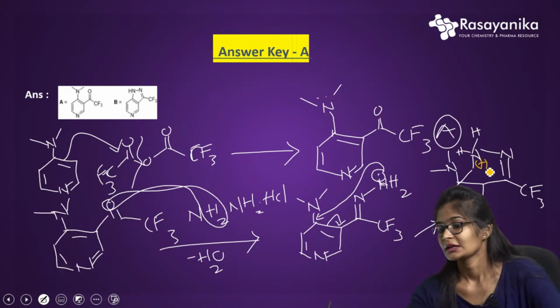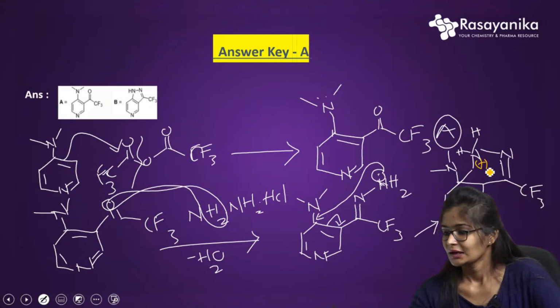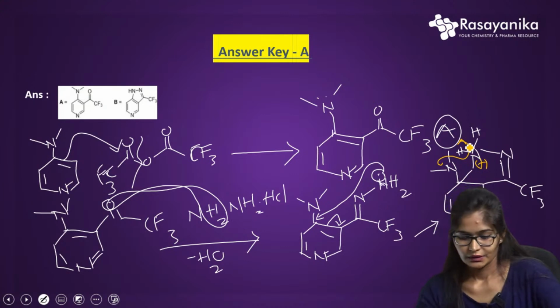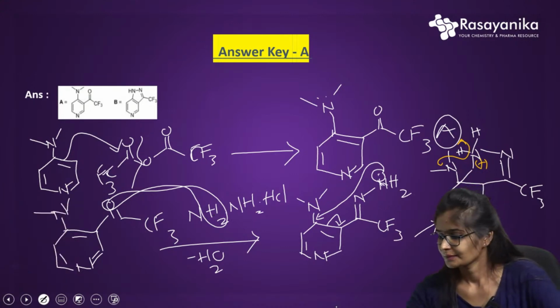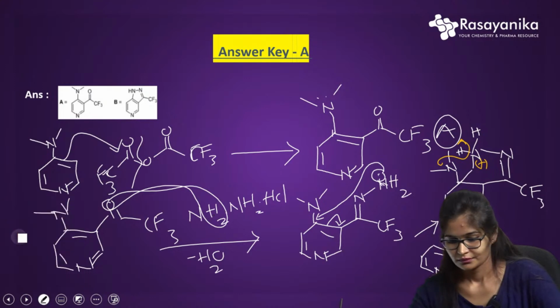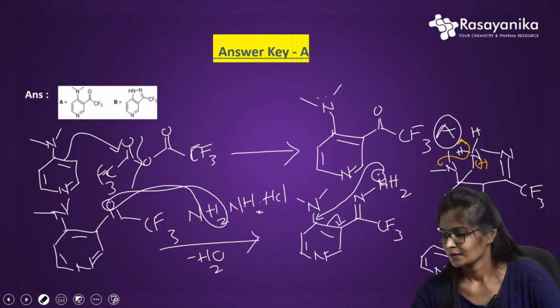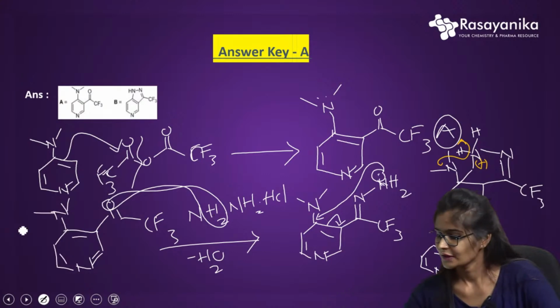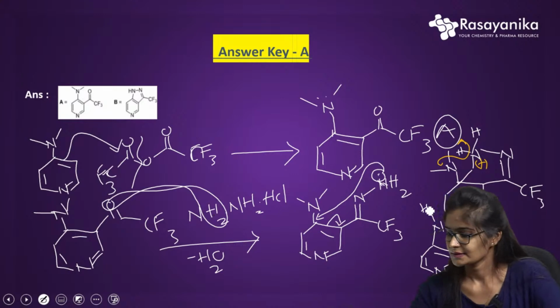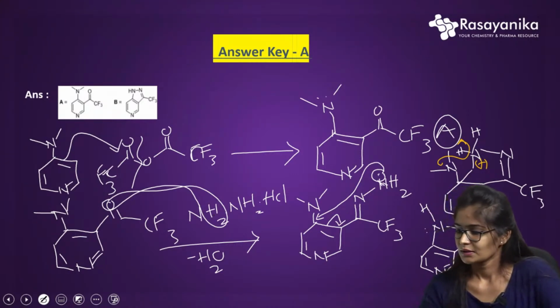Then, in order to stabilize its valency, it will lose its proton. So the electrons will take this proton, and further I will get my end product as NNCF3. And the one proton remains as it is here, right? So this is my end product.